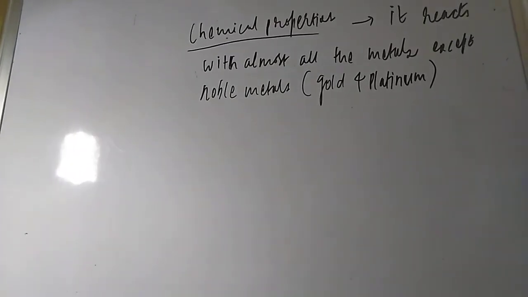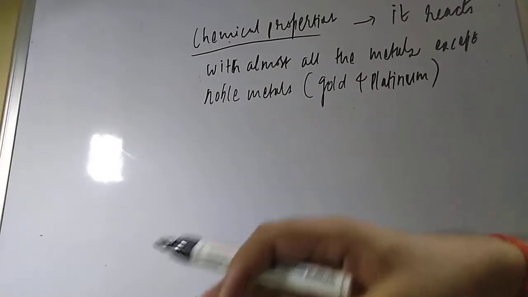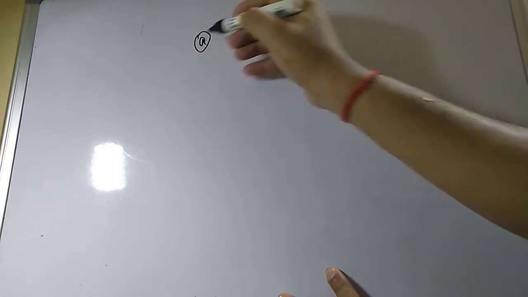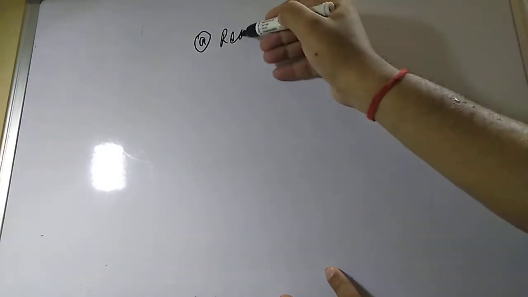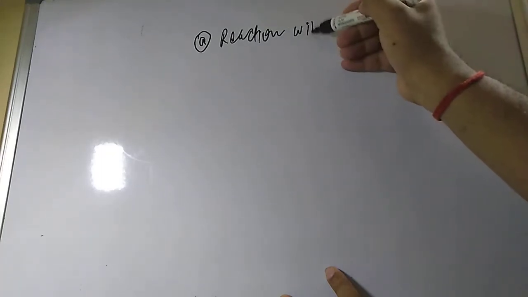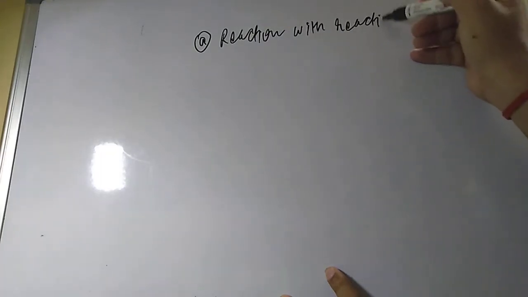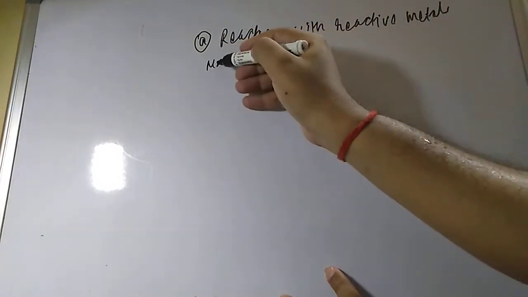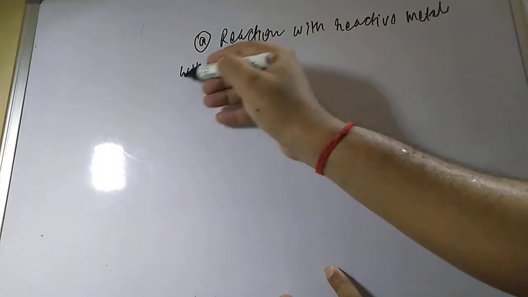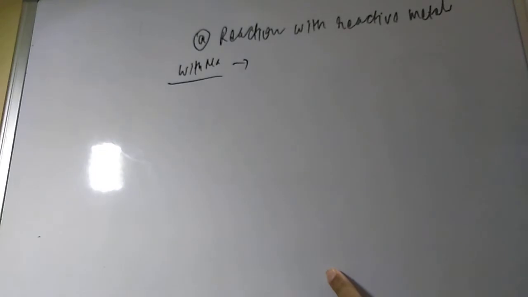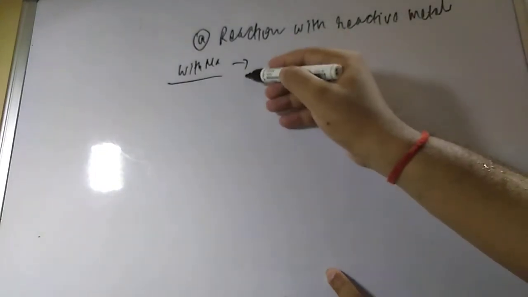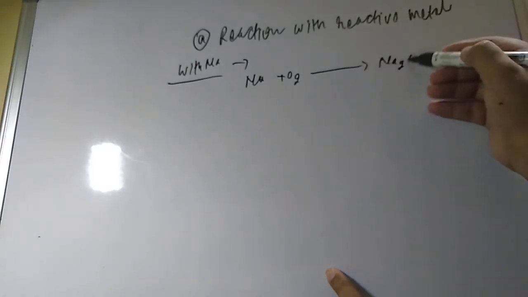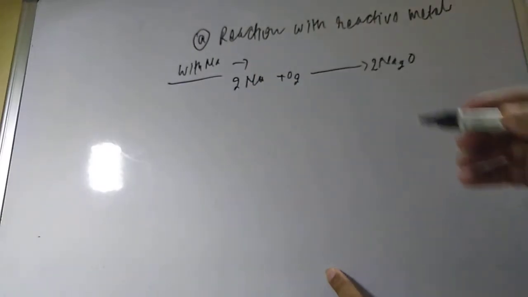Now if you talk about the reactive metals, the first heading we are going to study is reaction with reactive metals. Suppose you are talking about sodium. With sodium it will give two types of oxide. The first one, if you take Na plus O2, it will give Na2O. You take 4Na plus O2, it will give two molecules of Na2O.